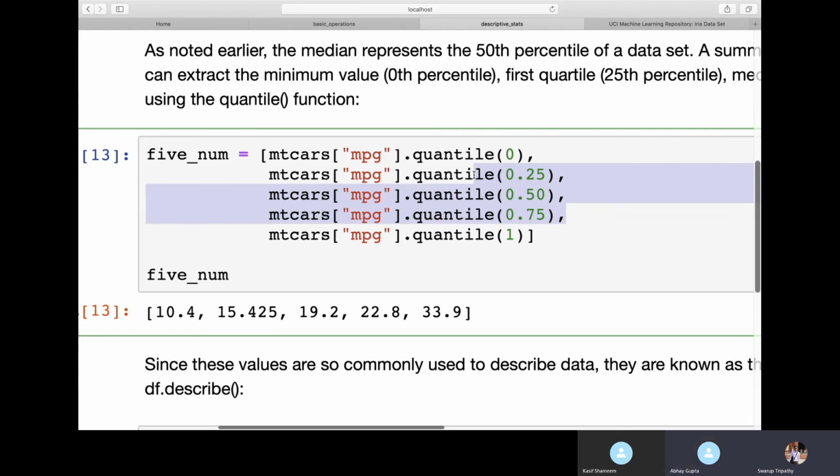So these are nothing but the quarters. And quantile can give you any percentile value. At any percentile, you can get the value through the quantile function in Python.